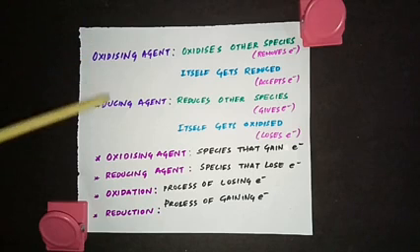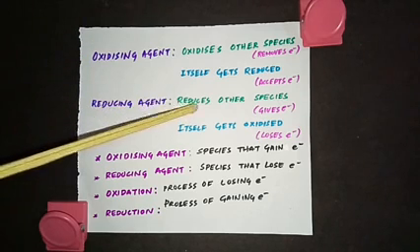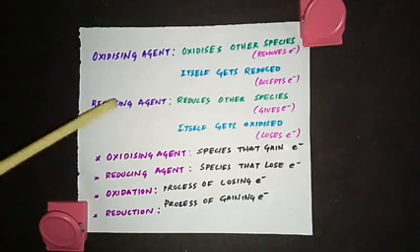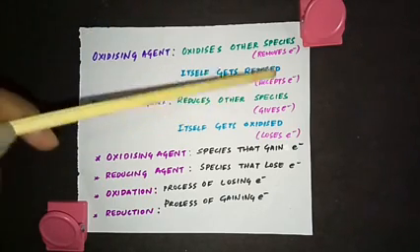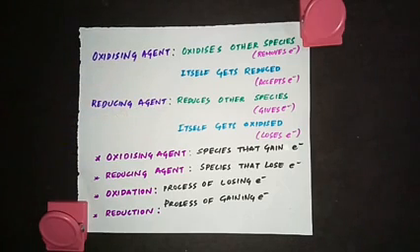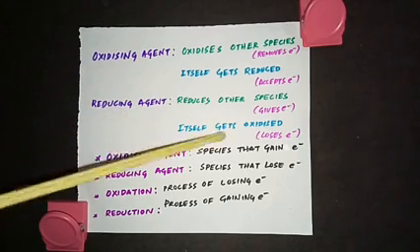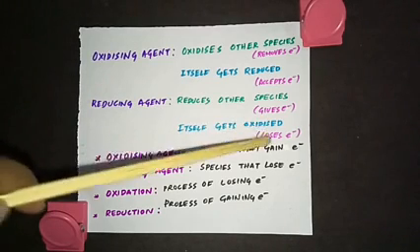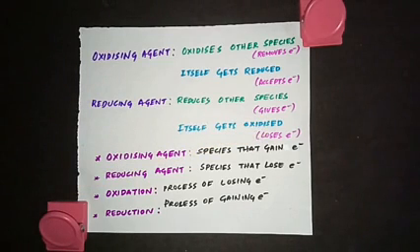A reducing agent is the one which reduces the other species, which means it is giving electrons to the other species. In that process, the reducing agent itself loses electrons, so it gets oxidized. So an oxidizing agent oxidizes the other species and itself gets reduced. A reducing agent reduces the other species and itself gets oxidized. So please be clear with the terms.